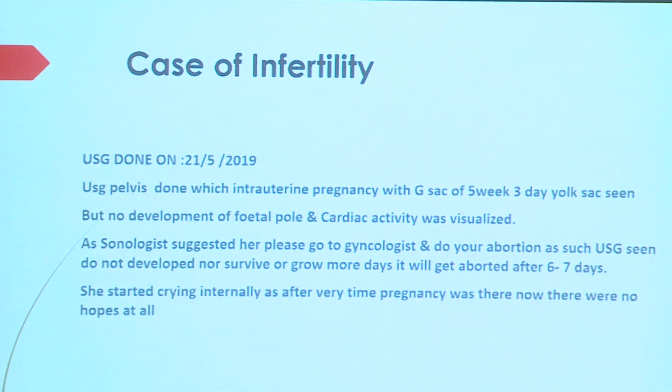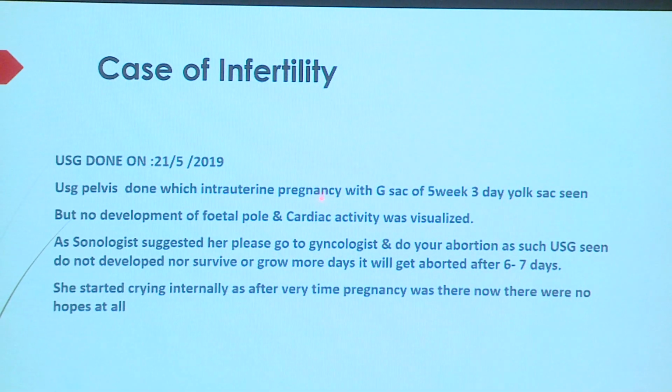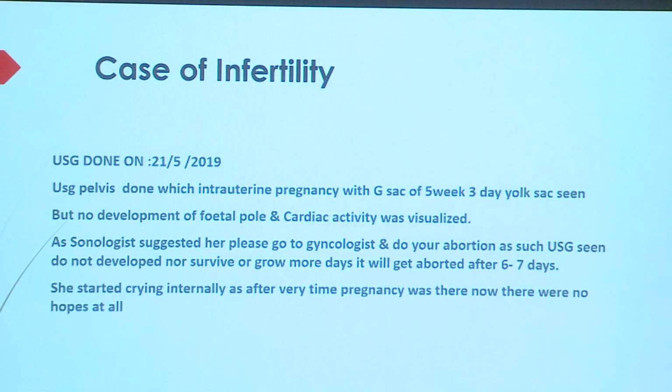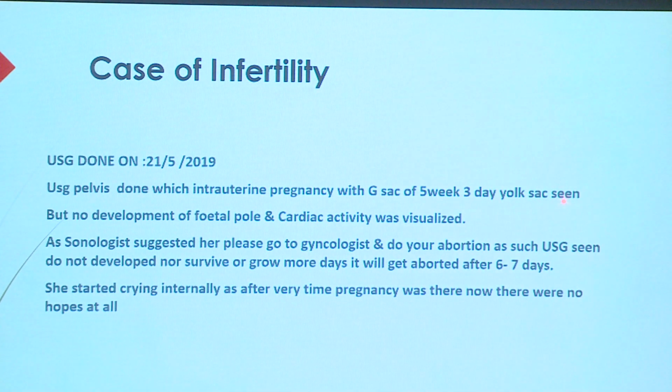The next day, we found in the USG that the intrauterine pregnancy was there. It was better. Pregnancy is intrauterine. G sac is present. A 5-week pregnancy with yolk sac seen.